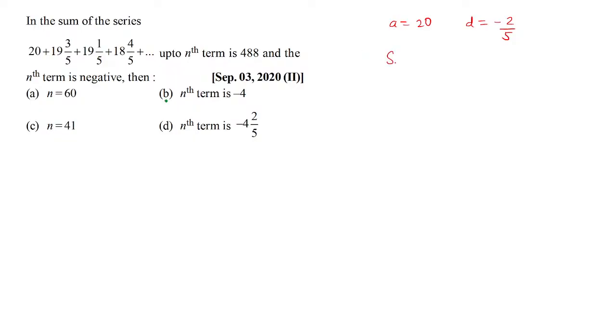Now it says the sum of n terms is 488. And n is supposed to be such that the nth term is negative. So what is the sum of n terms? n by 2 times (2a plus (n minus 1)d), which is 488. So what does this essentially become? Just to save time, let me quickly get the answer to you. You'll get a quadratic in n, right? So as you solve this.